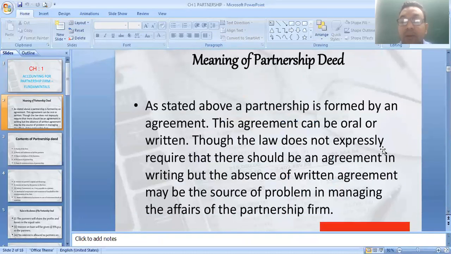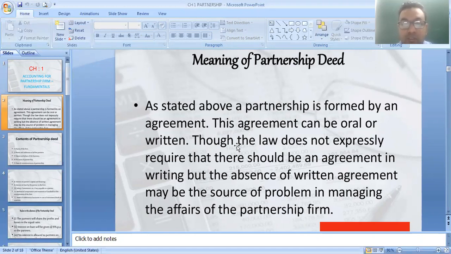Now what is the meaning of partnership deed? The question arises. As stated above, a partnership is formed by an agreement. I think in Class 11 you also learned this in forms of business organization. This is one of the forms of business. This agreement can be oral or written. It is not compulsory to make it in written form, but when you make it in written form it is known as a partnership deed.